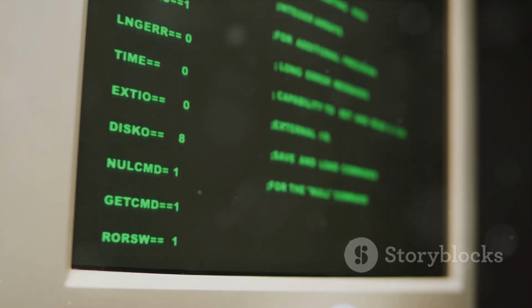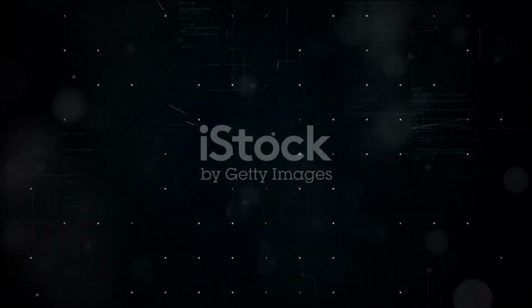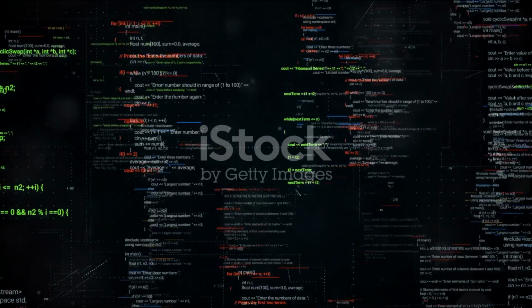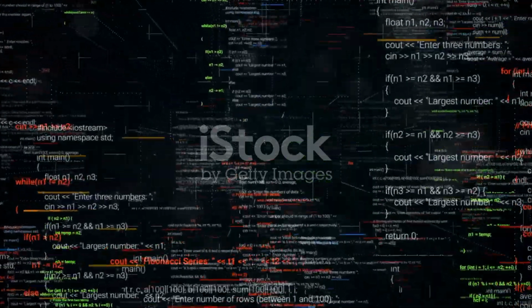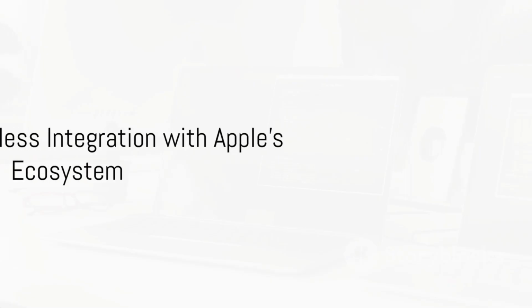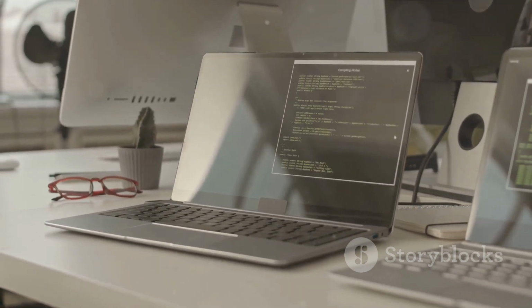Emphasize Linux's open-source nature, customization capabilities, and popularity among developers for server and network-related programming. And don't forget to mention the wide range of available distributions tailored to different needs. Highlight macOS's seamless integration with Apple's ecosystem, preferred by developers working on iOS and macOS applications.